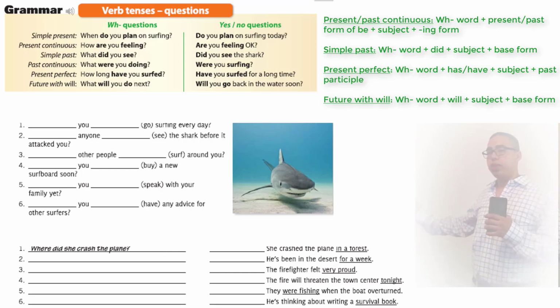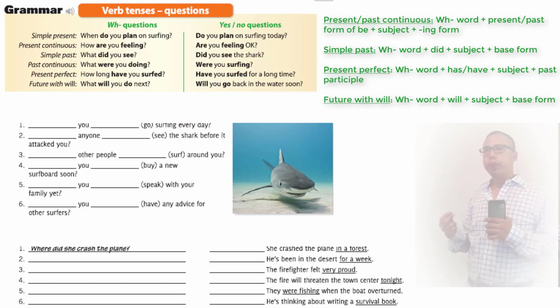The verb is surf in its present perfect form, adding the ed at the end with the auxiliary word being have. Future with will. What will you do next? So the verb is do, but since it's in the future, all we do is add will as the auxiliary word.